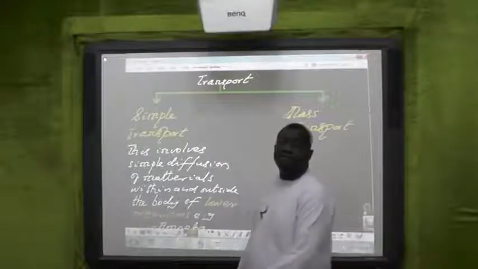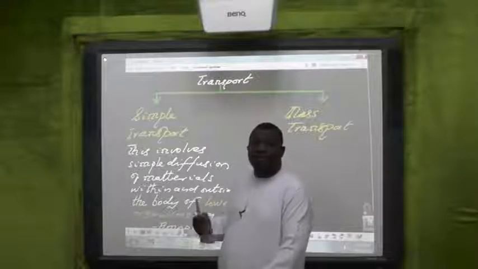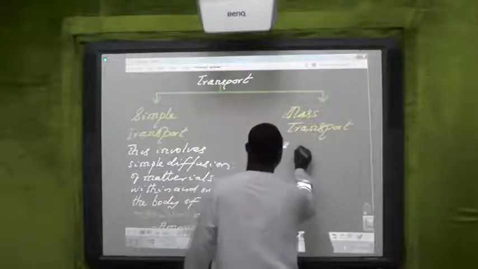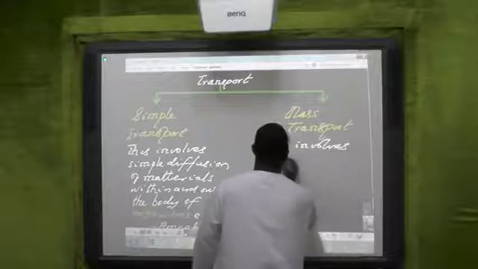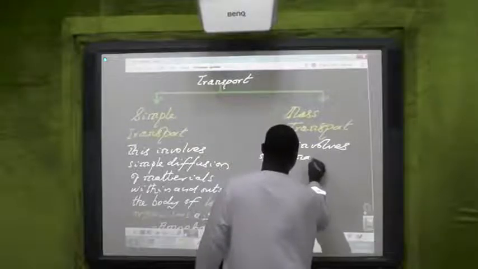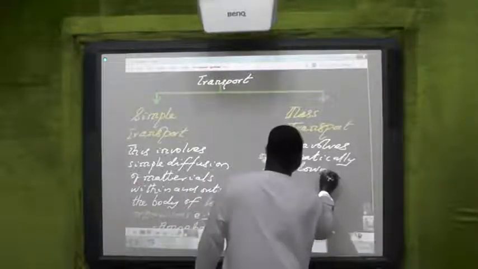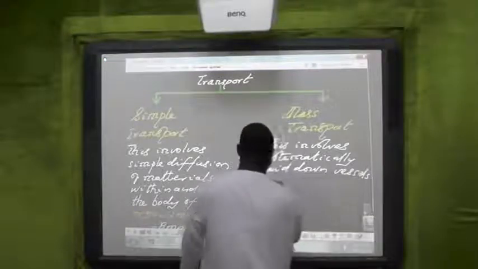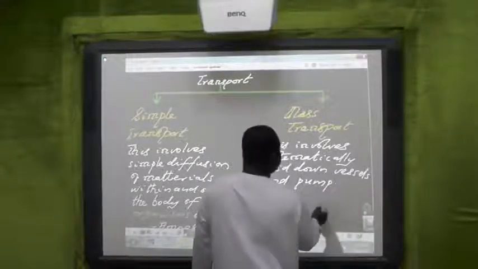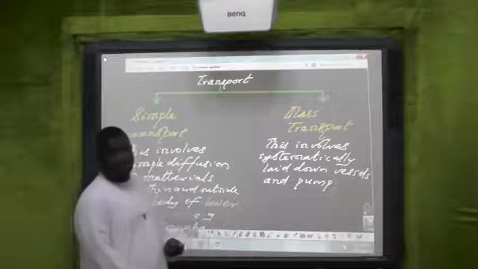This is a system which contains systematically laid down vessels and pump.